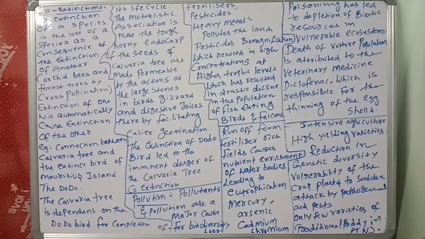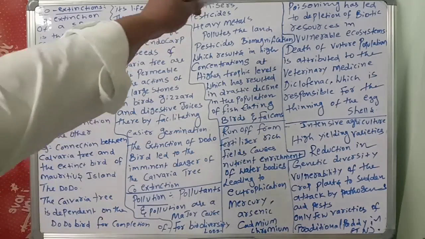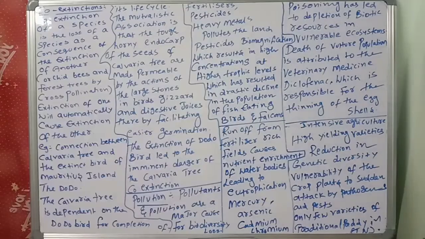Next, mercury, arsenic, cadmium, chromium. Poisoning has led to depletion of biotic resources in vulnerable ecosystems.